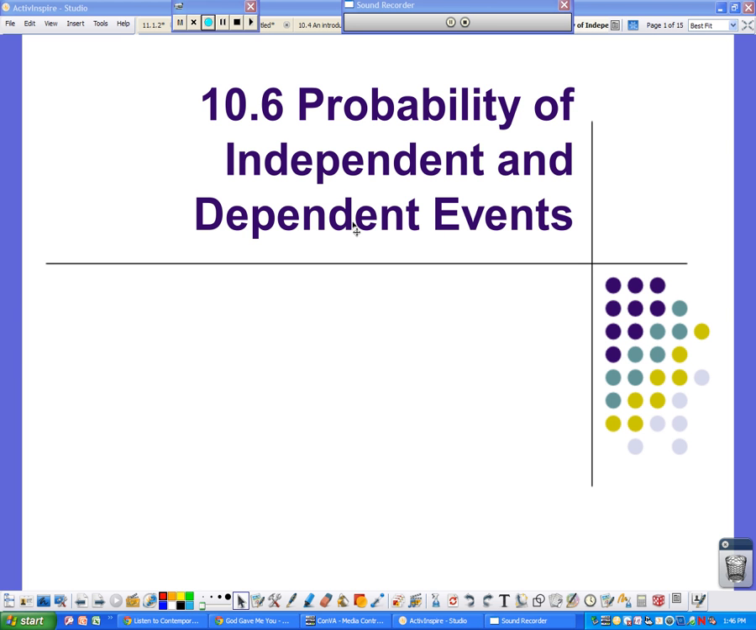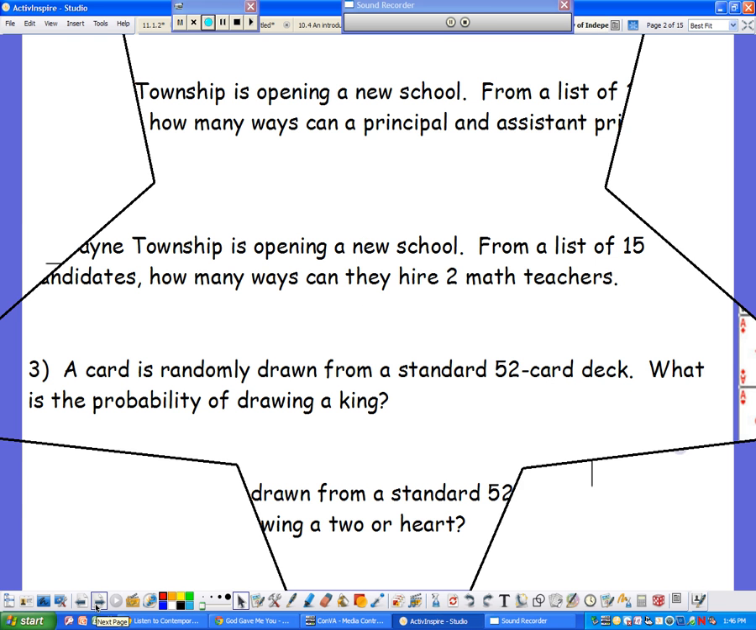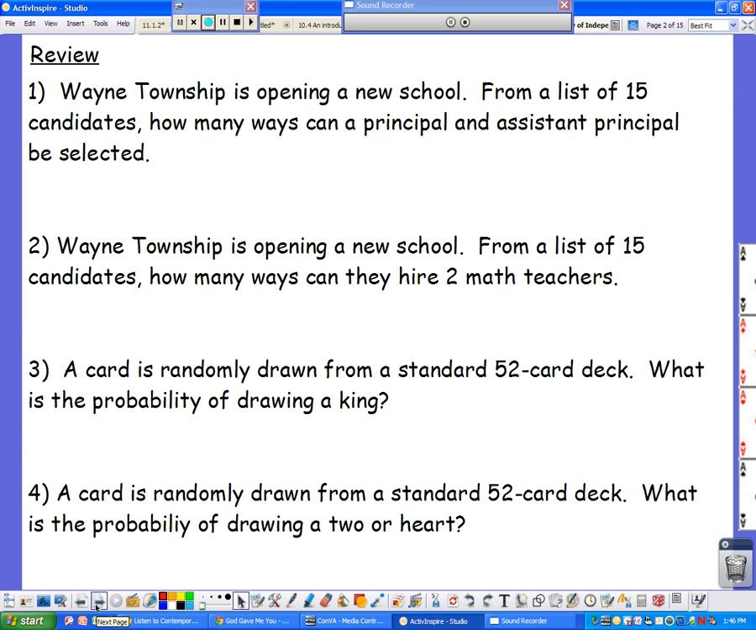All right, lesson 10.6 is the probability of independent and dependent events. Before we get too started on this, I wanted to spend some time reviewing. So if you remember, it says Wayne Township is opening a new school. From a list of 15 candidates, how many ways can a principal and an assistant principal be selected?